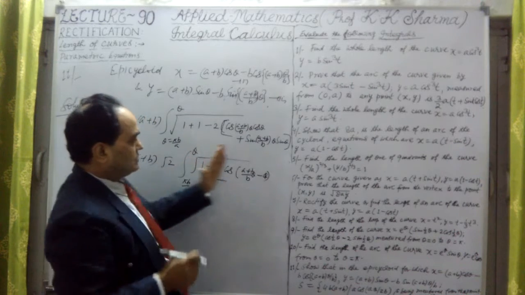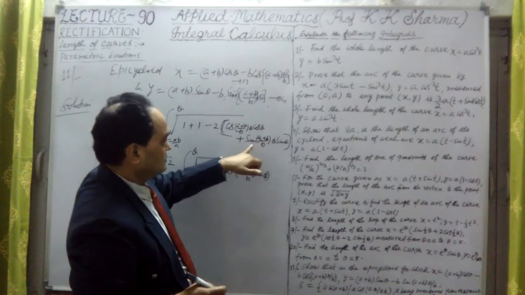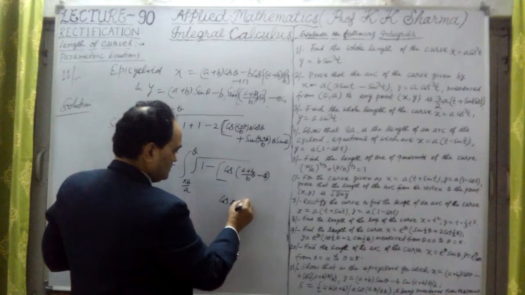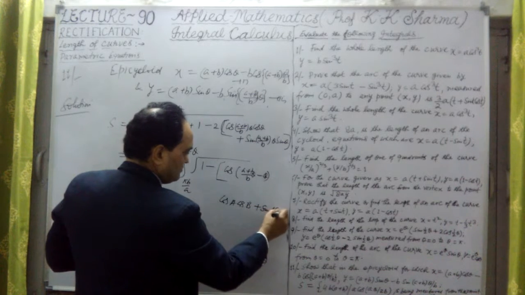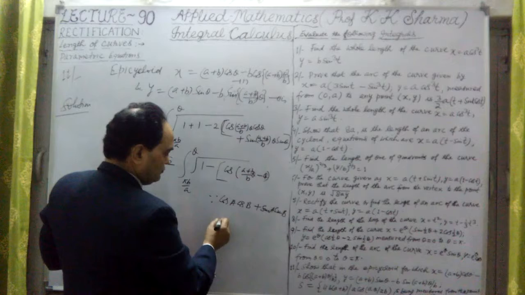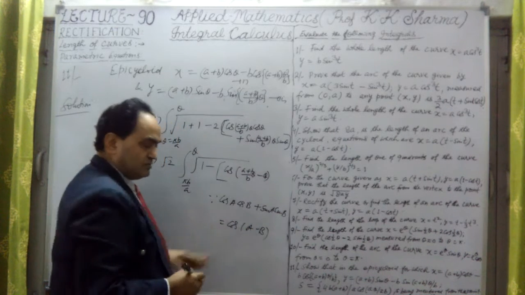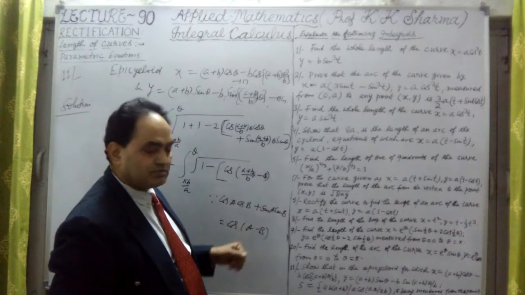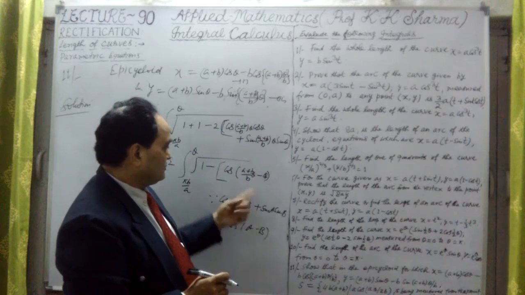This is cos(a − b), because cos a cos b plus sin a sin b is equal to cos(a − b). Try to understand: if there is a plus sign, then it is cos(a − b). If there is a minus sign, then it is cos(a + b). That is the point. So this value will give us cos(a − b).